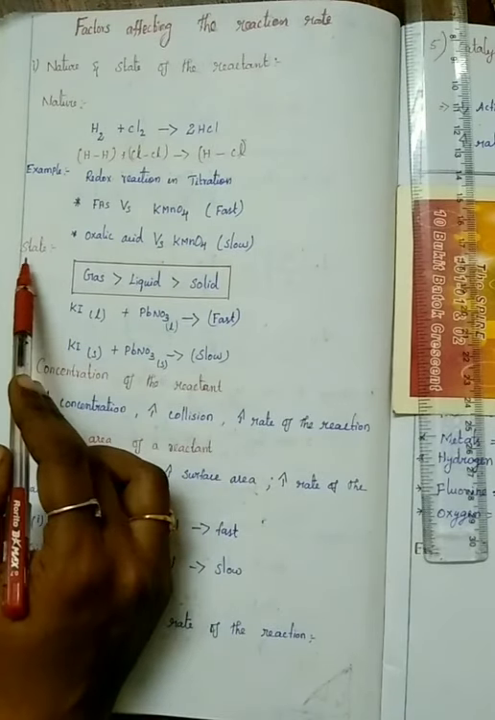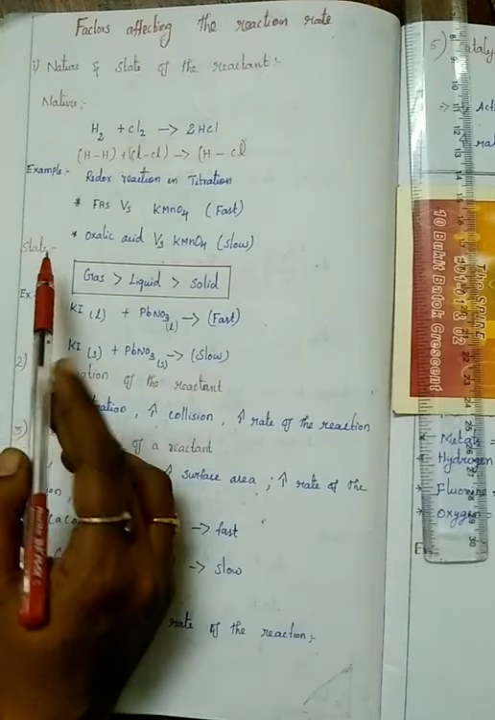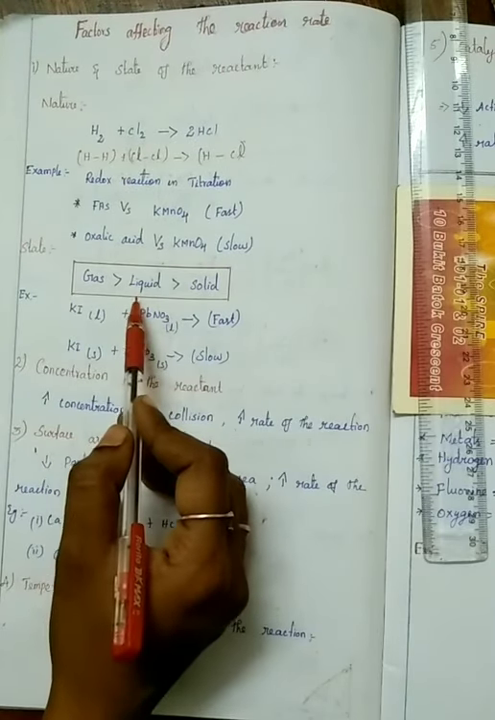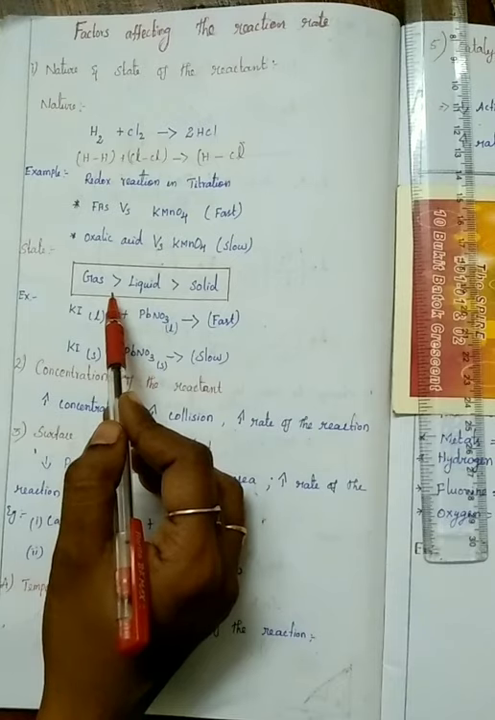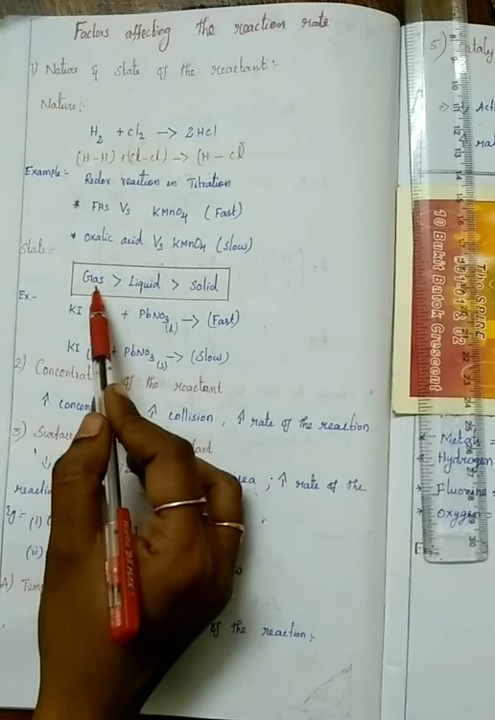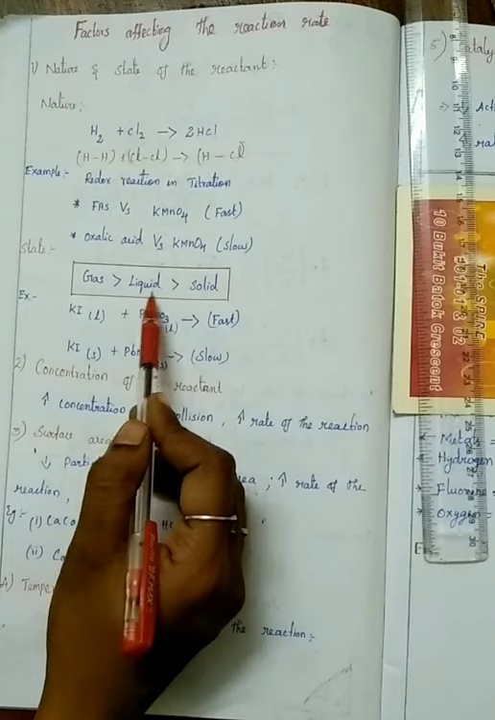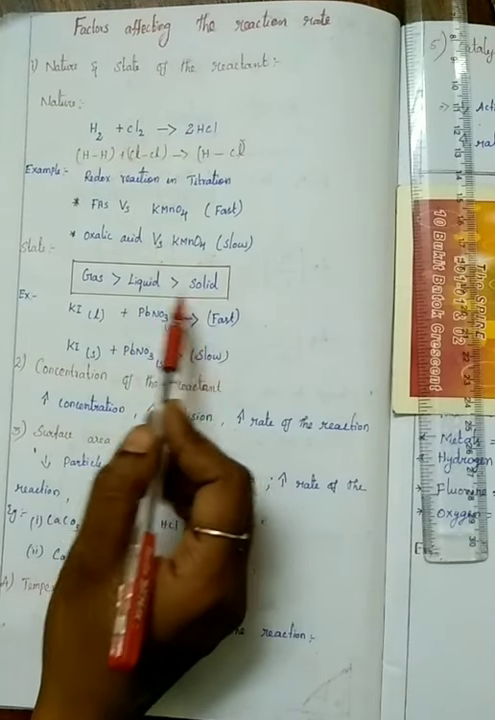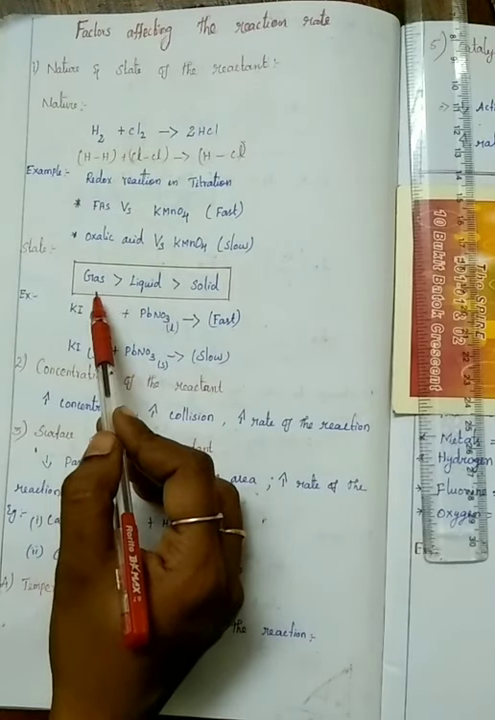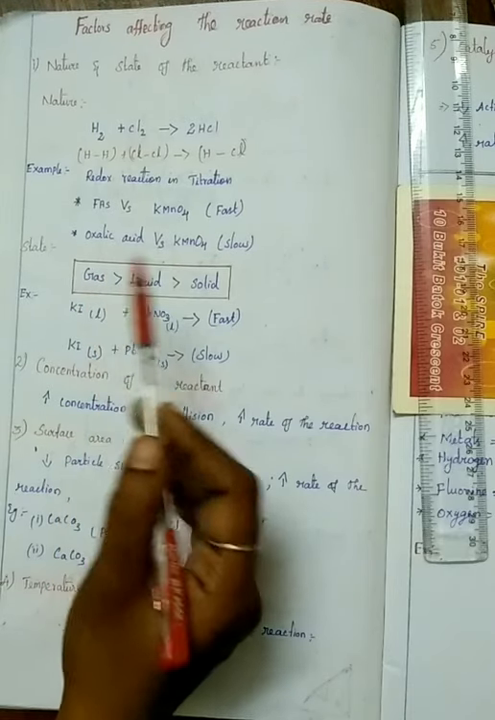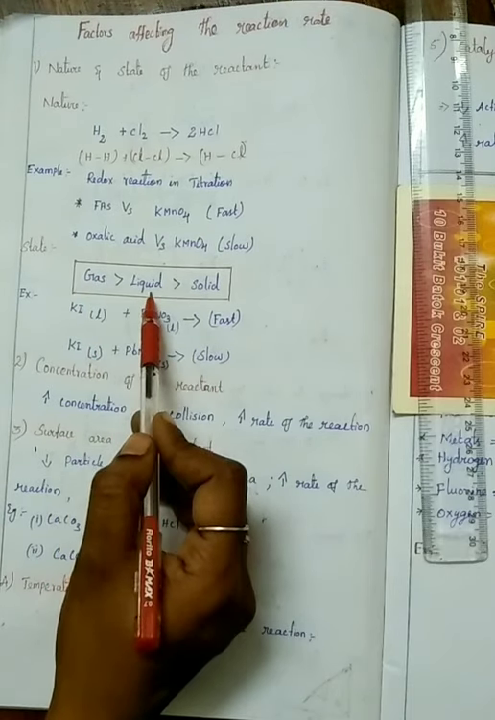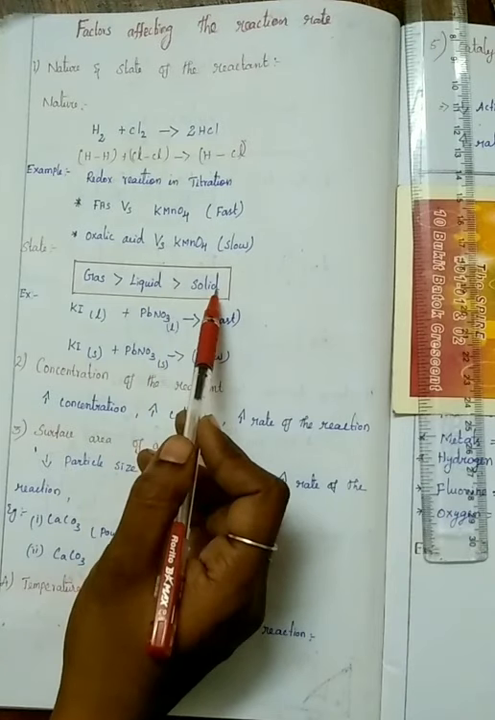Next is the state of the reactant. Usually, matter is present in three states, that is gaseous state, liquid, and then solid. If the reactants are present in gas, that reaction will be fast compared to liquid and solid.